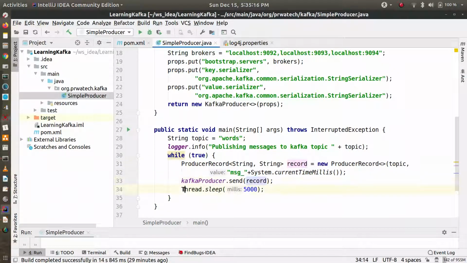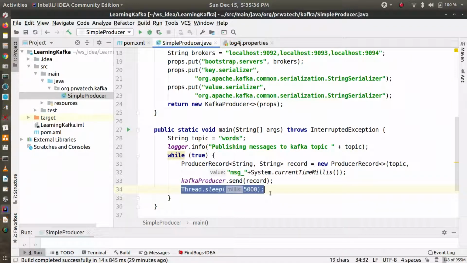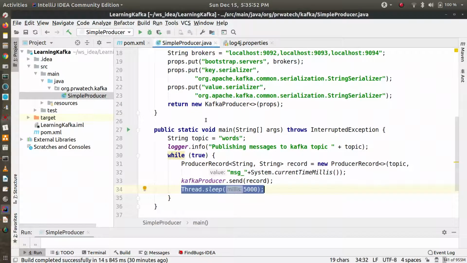And here I am just giving a thread sleep of 5 seconds, because it will continuously publish the record till we send an interrupt signal, so the system would hang. That's why I've put in a 5 second thread sleep, so that every 5 seconds this Kafka publisher will send a message. And you need log4j properties to bind the logger.